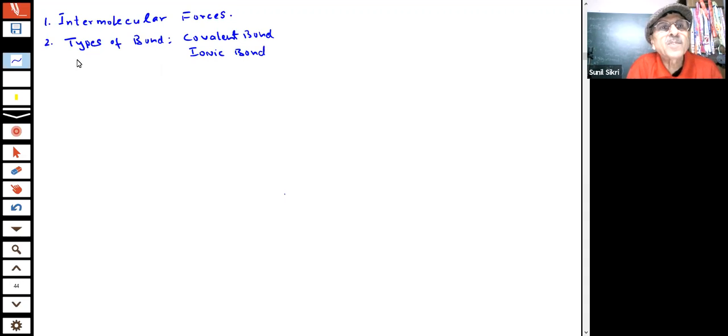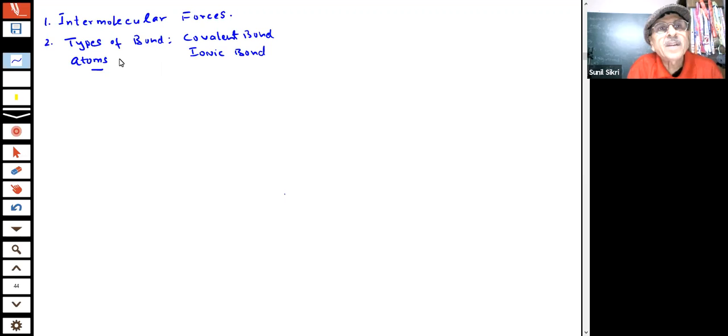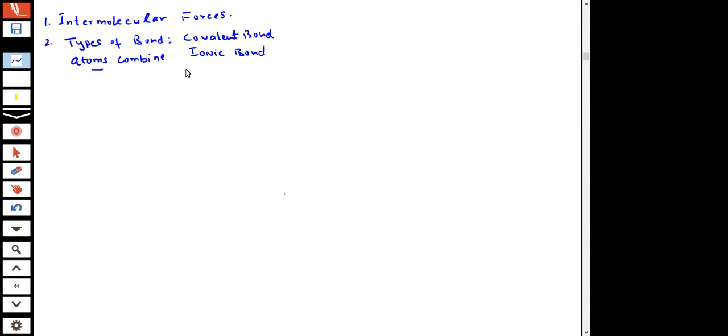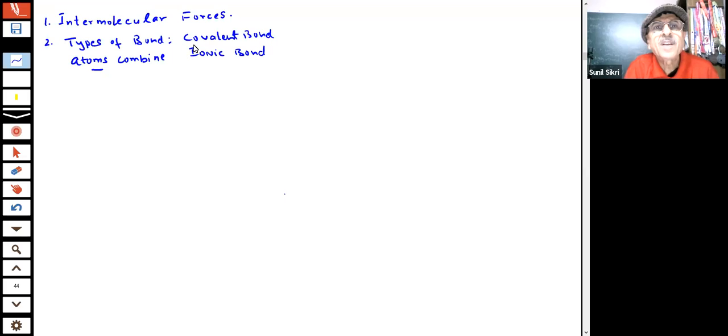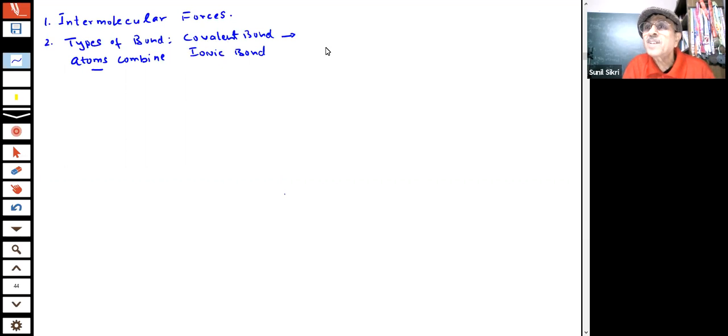When atoms combine to form molecules or compounds, what type of bonds do we see? Covalent or ionic bonds. Why will a covalent bond be formed, students?